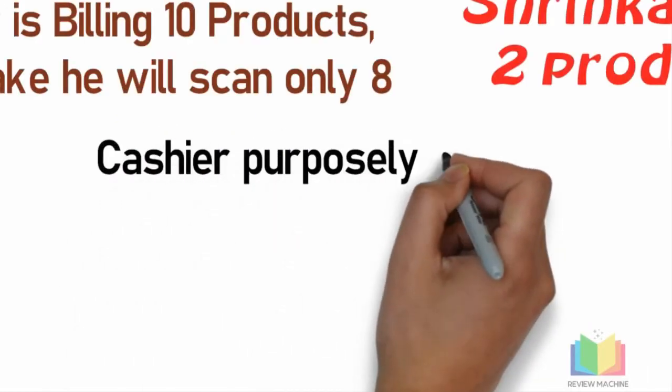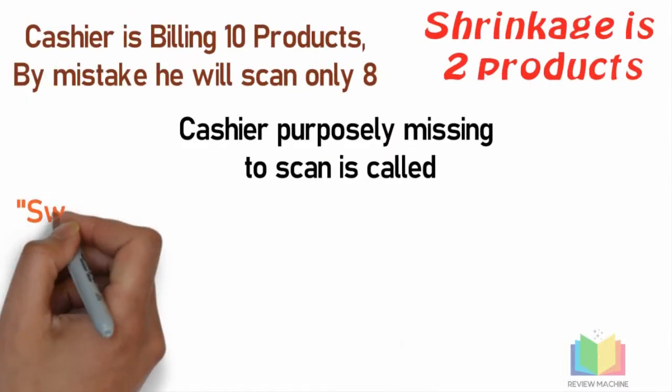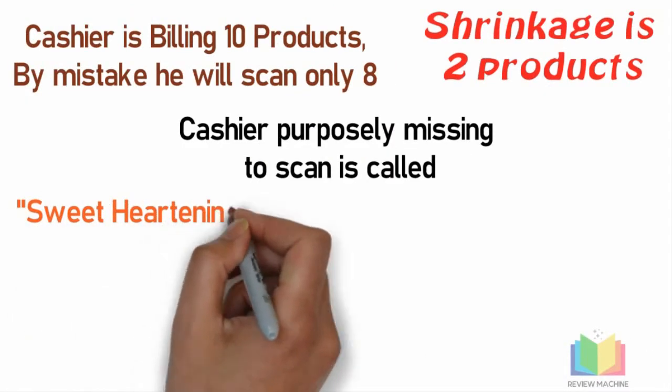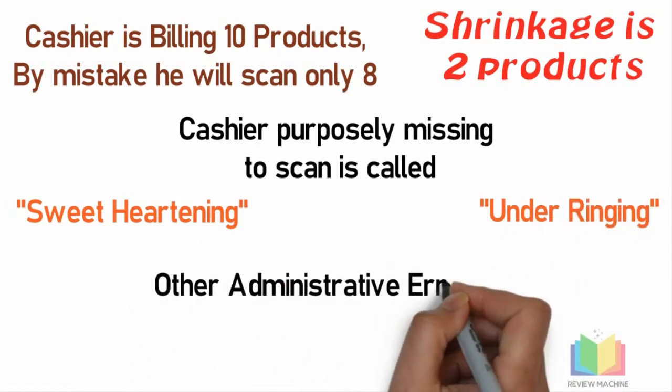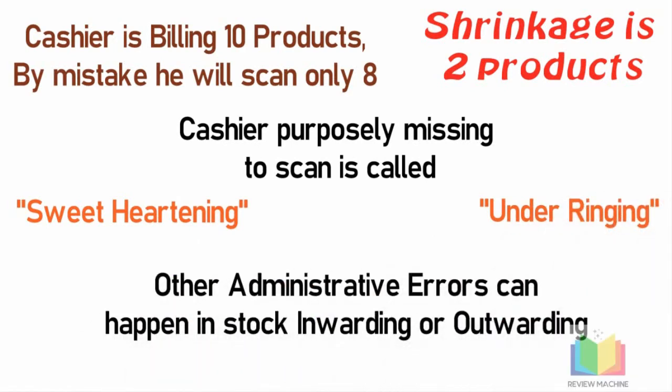If the cashier is doing this purposefully, that is, if he is not scanning the items for his family and friends, then this is called sweethearting or underringing. Other administrative errors can happen when we are receiving goods or outwarding goods from our store.